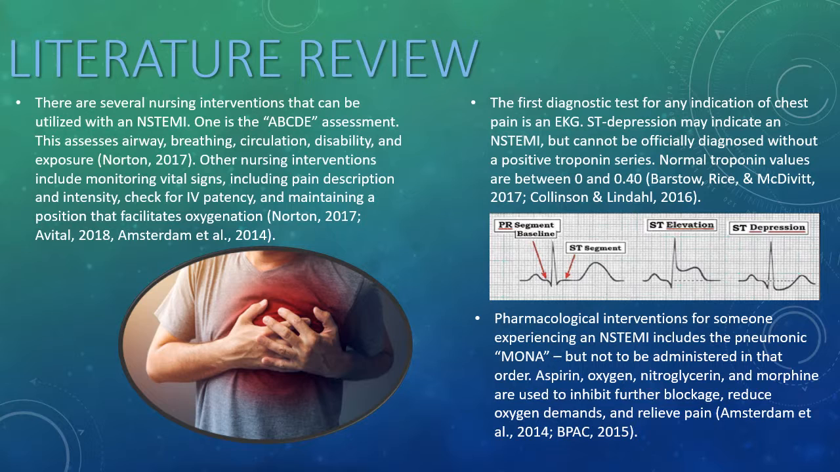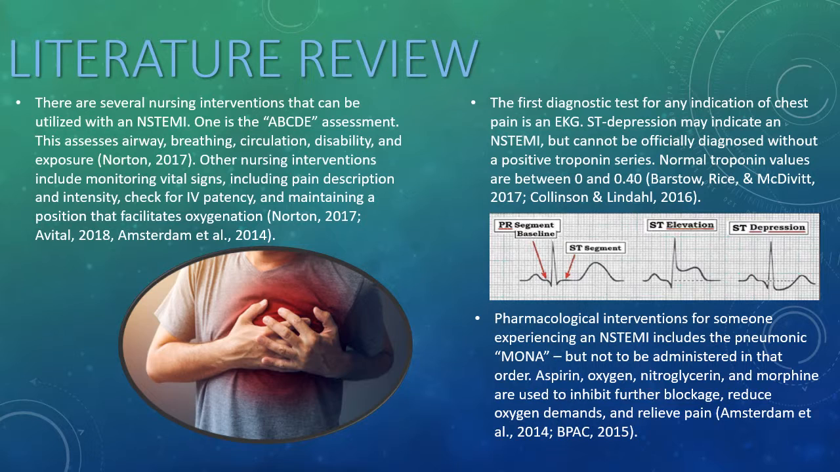The first diagnostic test with the onset of pain, chest pain, should be an EKG. This is able to rule out a STEMI as well as the possibility that the chest pain is non-cardiovascular related. ST depression may indicate NSTEMI but cannot be officially diagnosed without a troponin series. Normal values are considered to be between 0 and 0.4. If the troponins come back negative, they should be redrawn in 3 to 6 hours.